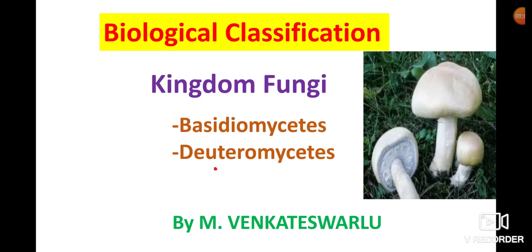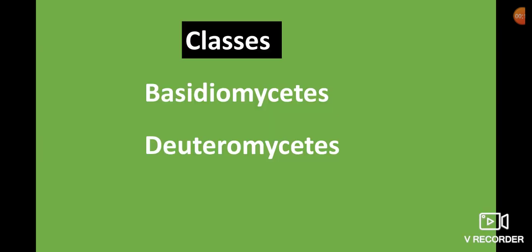In this session, we are discussing class Basidiomycetes and class Deuteromycetes in kingdom Fungi, in the chapter Biological Classification. In our previous video, we completed two classes in kingdom Fungi, those are Phycomycetes and Ascomycetes. Let us discuss today Basidiomycetes and Deuteromycetes.